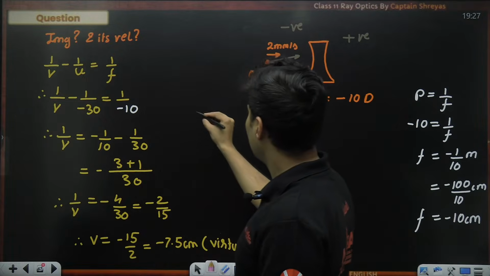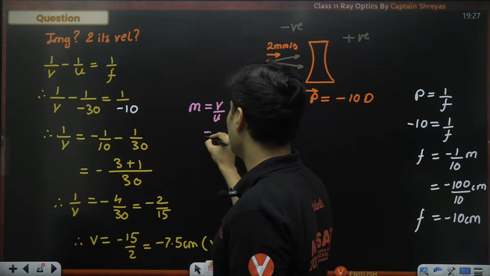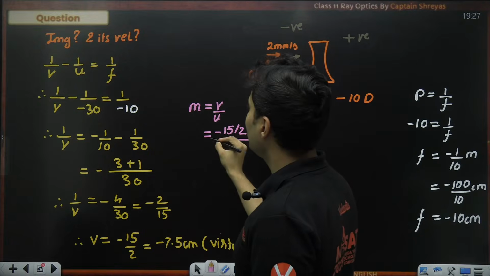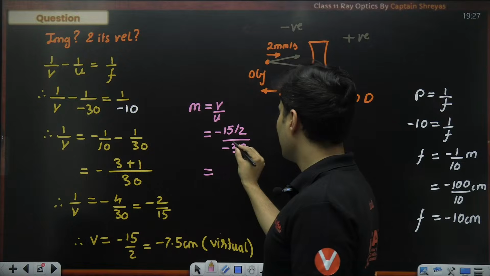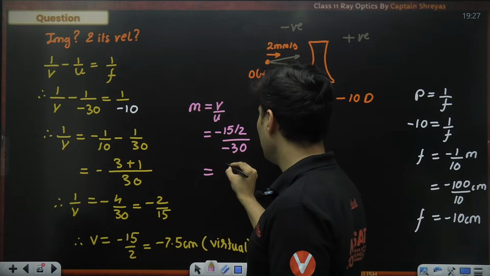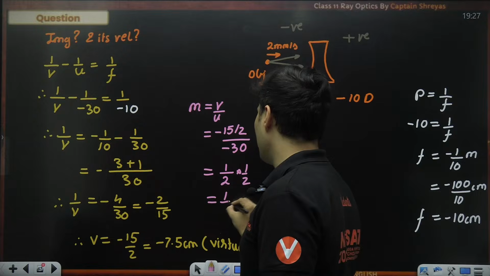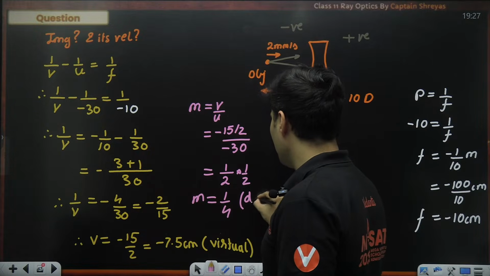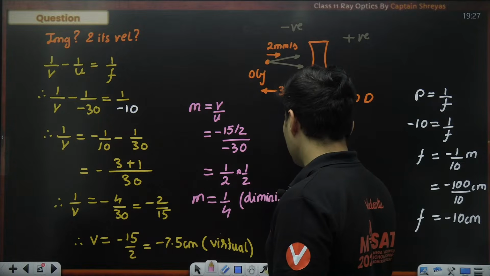Next, let's figure out the magnification, which will be v divided by u. v is minus 15 by 2. Object distance is minus 30. So minus minus cancels. 15 by 30 will become 1 by 2, and this 1 by 2 is there, so it will become 1 by 4. It means the image is diminished, because it is 1 by 4, smaller than 1.